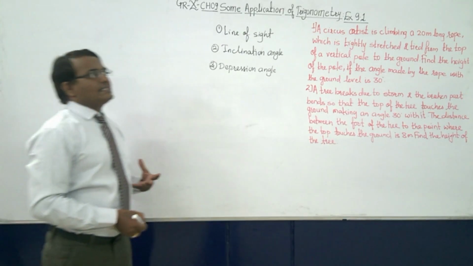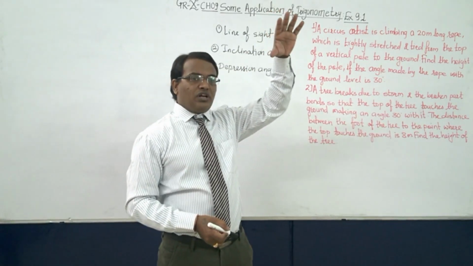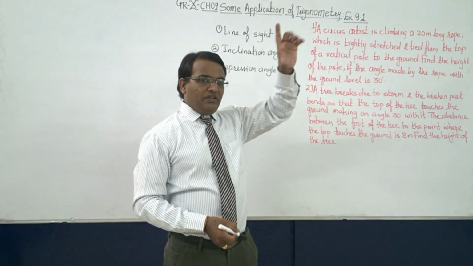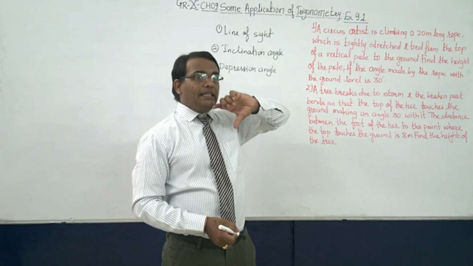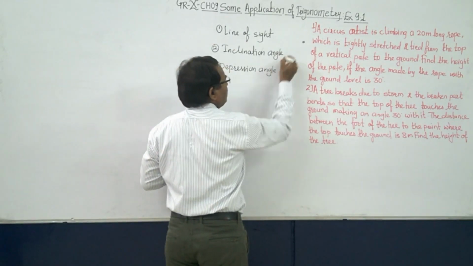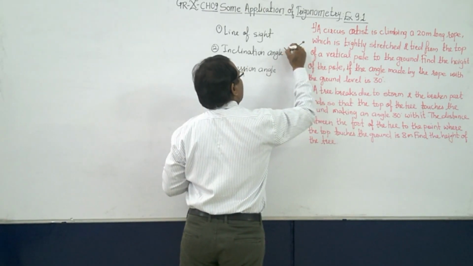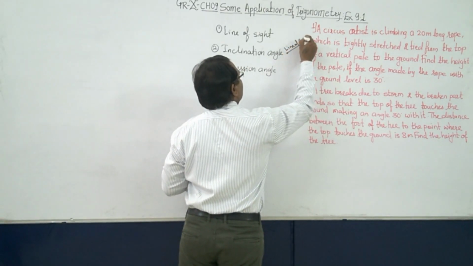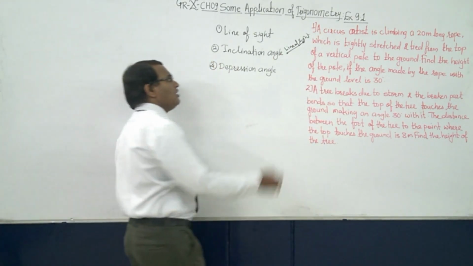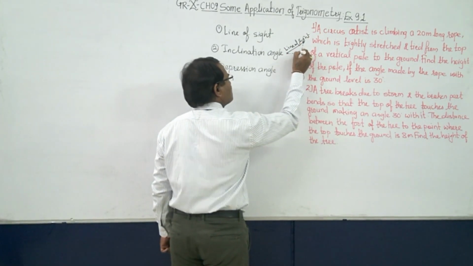Whenever you are seeing an object above your eyes, an angle is made between these two things. Suppose you are seeing something here, your eyes are here. This is the line of sight. Now, of course, you have to draw the horizontal, like this.